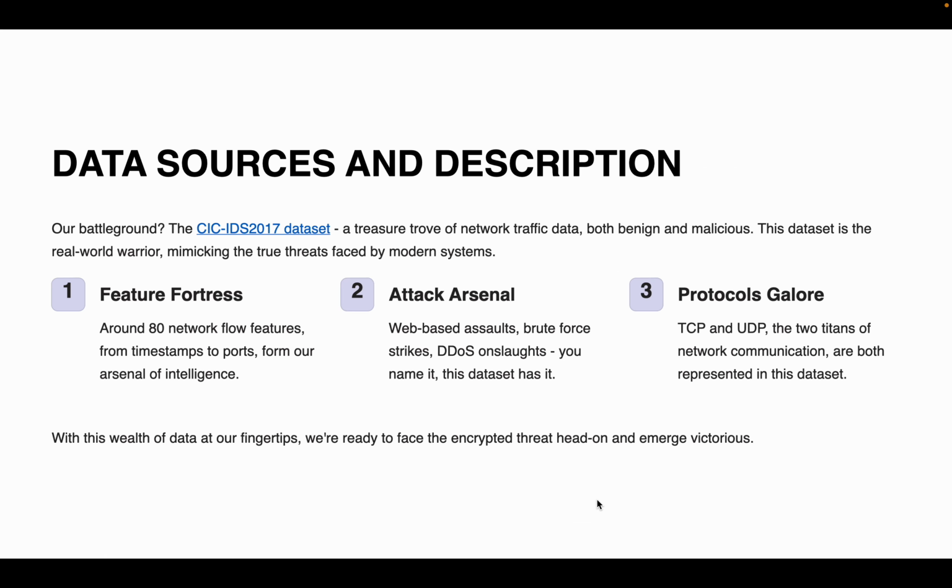Coming down to our dataset, we have used the CIC-IDS 2017 dataset, which is quite large with around 80-plus network flow features. It has all possible attacks that we can foresee, such as web-based attacks, brute force, DDoS, and so on. And we have also filtered TCP and UDP, which are the two titans of network communication, for our analysis. Hence, we can say that this is a wealthy enough dataset for us to go ahead and perform our analysis.